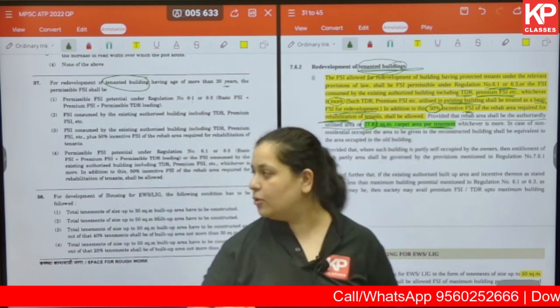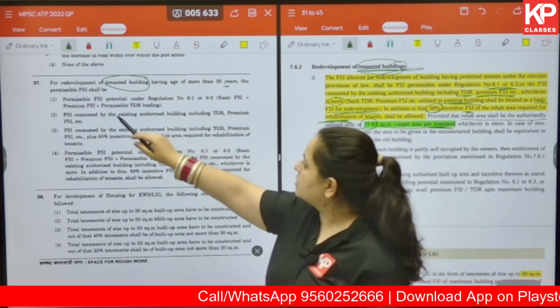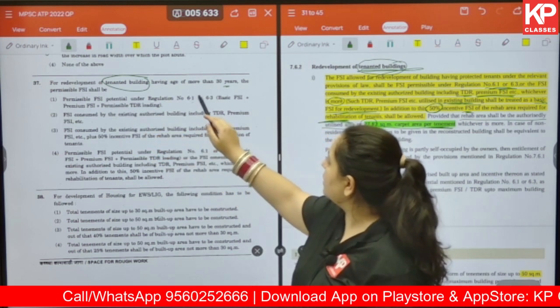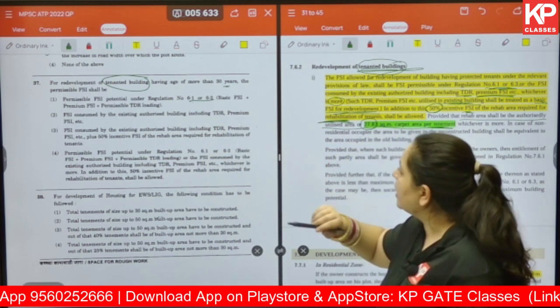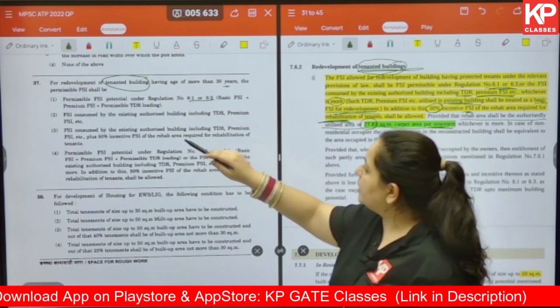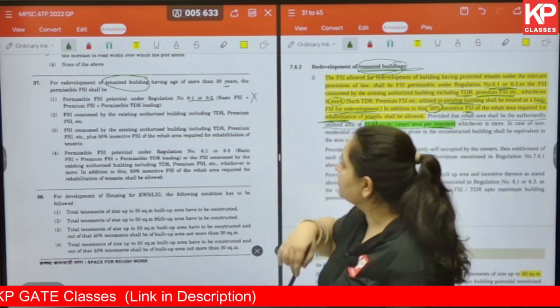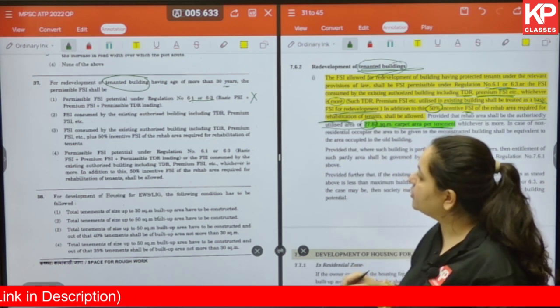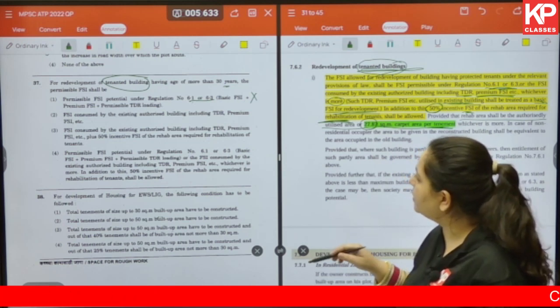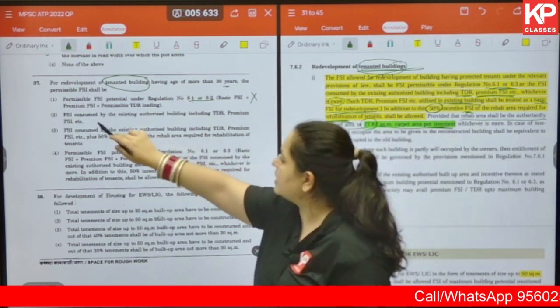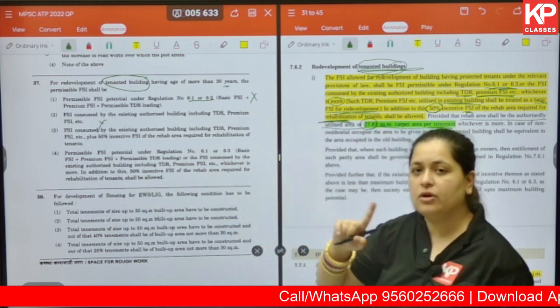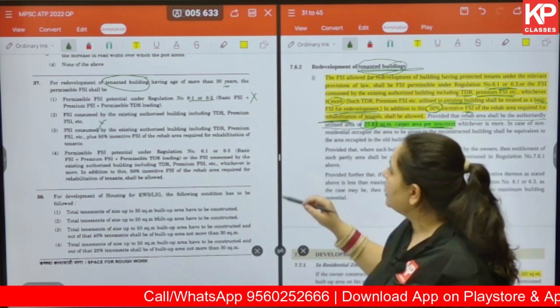Okay, let's look at the options then. The first one talks about permissible FSI potential under 6.1, 6.3, basic FSI plus premium FSI plus permissible TDR loading. We know this is wrong. The second one, FSI consumed by existing authorized building including TDR, premium FSI. Again, this is wrong. First of all, we are not talking about incentive here. Okay.